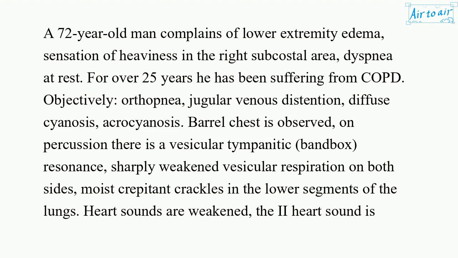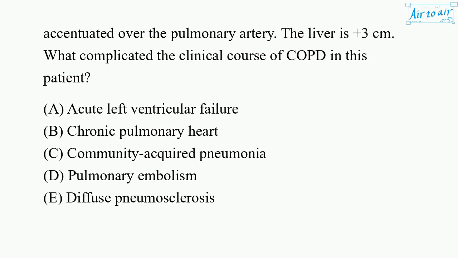On percussion, there is a vesicular tympanitic, bandbox, resonance, sharply weakened vesicular respiration on both sides, moist crepitant crackles in the lower segments of the lungs. Heart sounds are weakened. The heart sound is accentuated over the pulmonary artery. The liver is +3 cm.